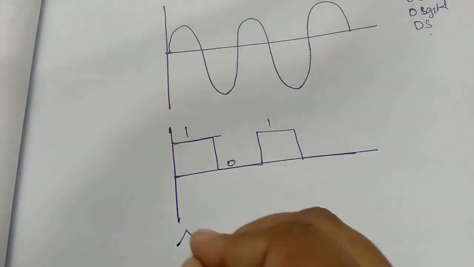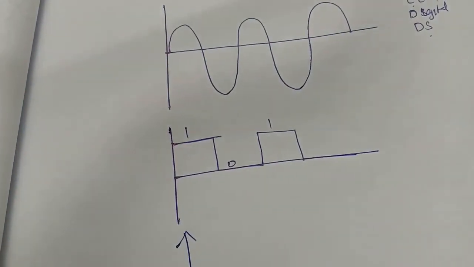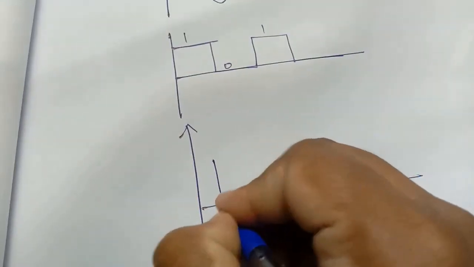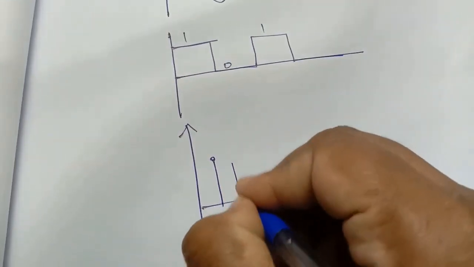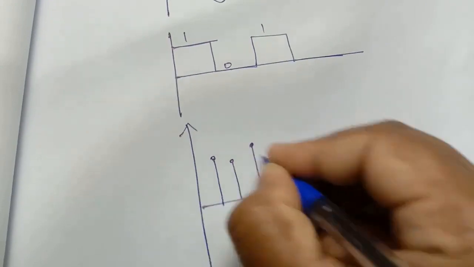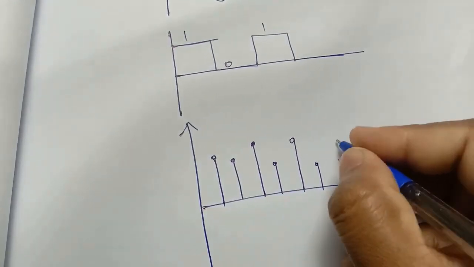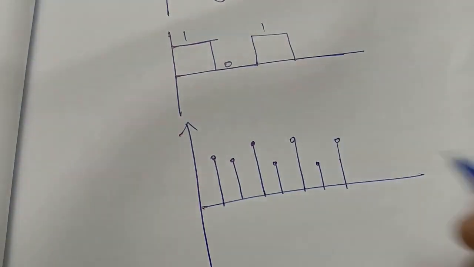When you go for the discrete signal, it will act at a particular time interval, like this. At the particular time interval, it will have a process. This is called a discrete time signal.